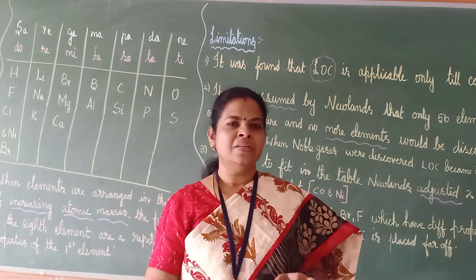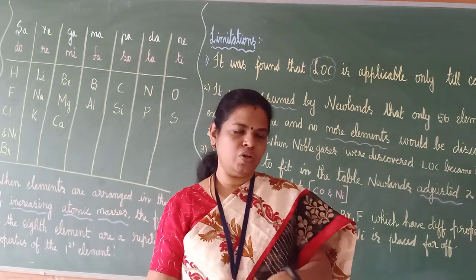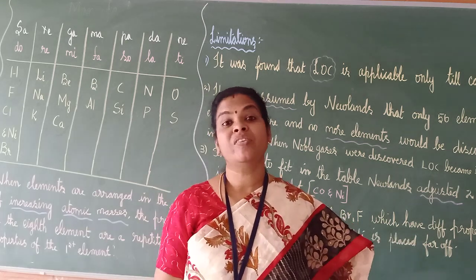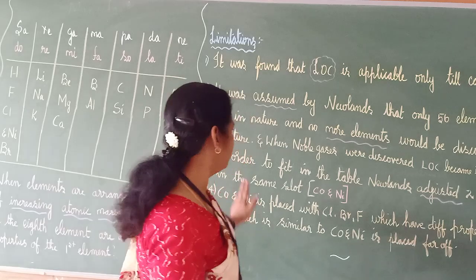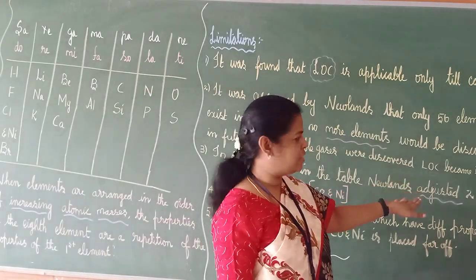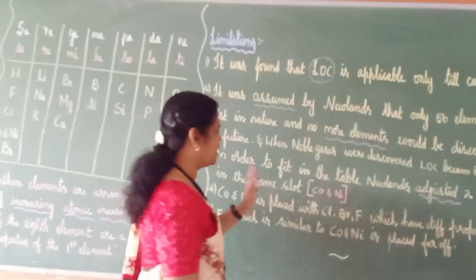Instead of finding one more box, you will just put those erasers inside the pencil box. We will adjust. Similar to that, he also adjusted. In order to fit in the table, Newlands adjusted two elements in the same slot.